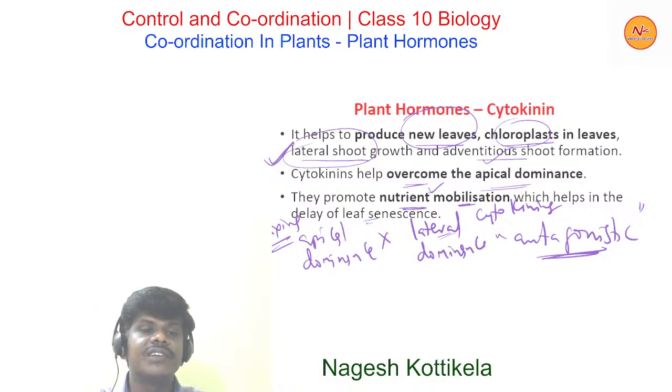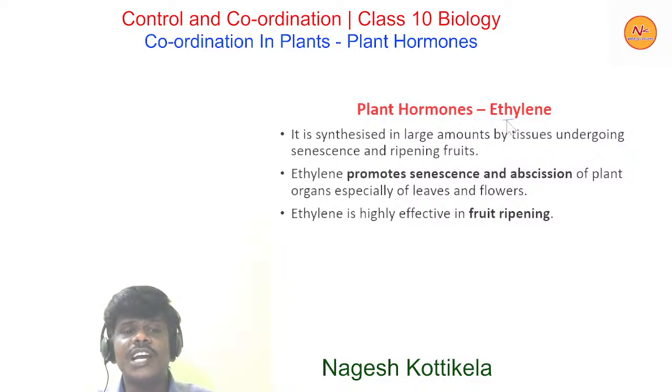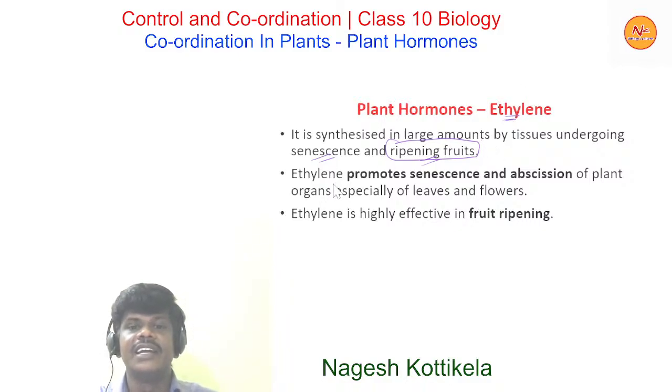Okay, after this, the next one, ethylene. It is synthesized in large amounts by tissues undergoing senescence and ripening of fruits. So, a very important question: which hormone is responsible for fruit ripening? The answer is ethylene. Ethylene promotes senescence and abscission of plant organs, especially leaves and flowers.